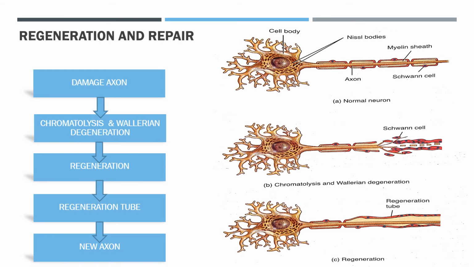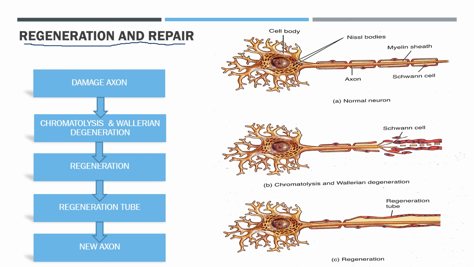So when the myelin sheath gets damaged, the regeneration and repair process will start. The nervous system exhibits plasticity, but it has a very limited power of regeneration. What is plasticity and regeneration? Plasticity is the capability to change based on experience, and regeneration means the capability to replicate or repair damaged neurons. How does regeneration occur? Let me tell you the whole process.